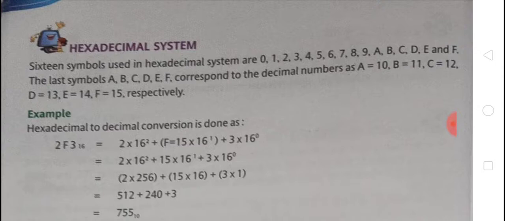The hexadecimal to decimal conversion is done as follows. Suppose I have written 2F3. Look here, it is a hexadecimal number. As you know, the base of the hexadecimal number is 16. So we multiply the digits of the number by 16. So 2 into 16, then F into 16, then 3 into 16. As you know, F equals 15.